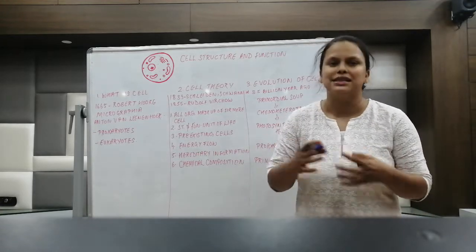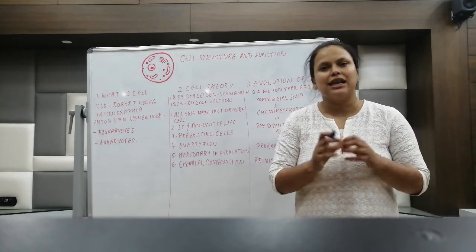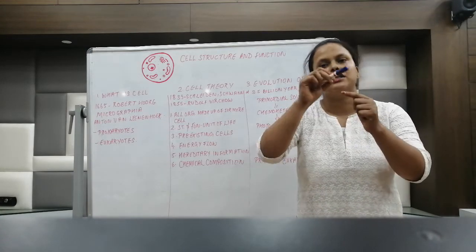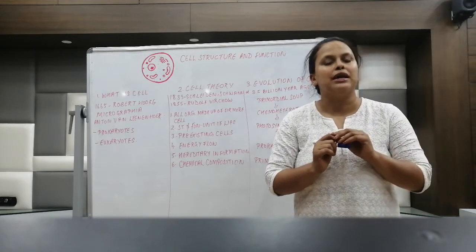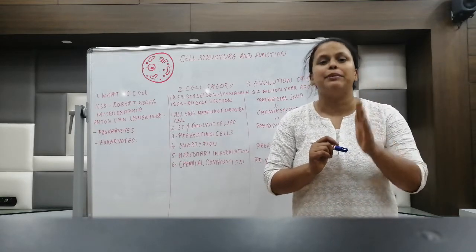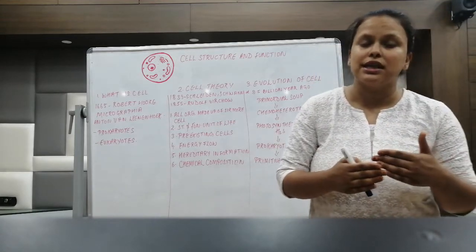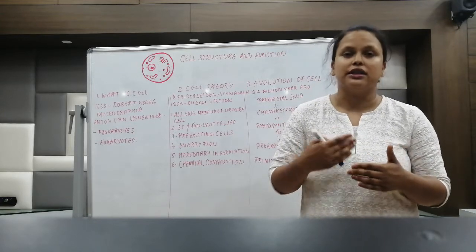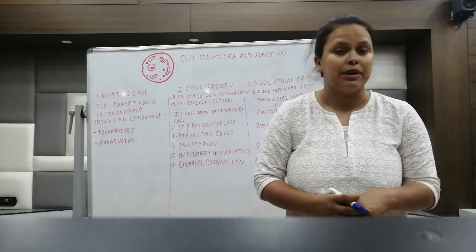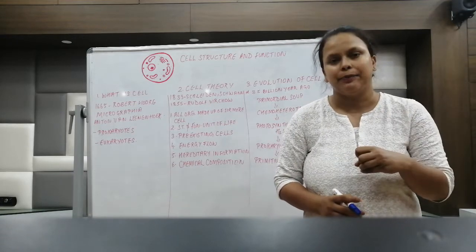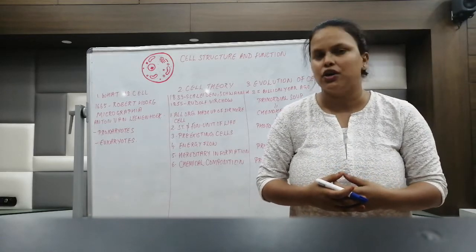First of all, what is a cell? If I try to define the cell, it is an aqueous environment which is covered by a cell membrane. Also, it has the capacity to perform the different life processes. What are the different life processes? The nutrition, the digestion, the circulation as well as excretion. So cell is an aqueous compartment bounded by a cell membrane and having the capacity to perform the different life functions. Cell is also the structural and functional unit of life.